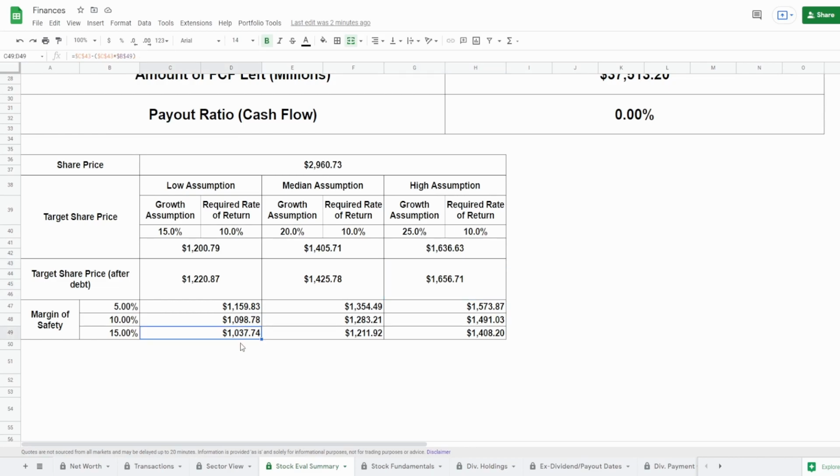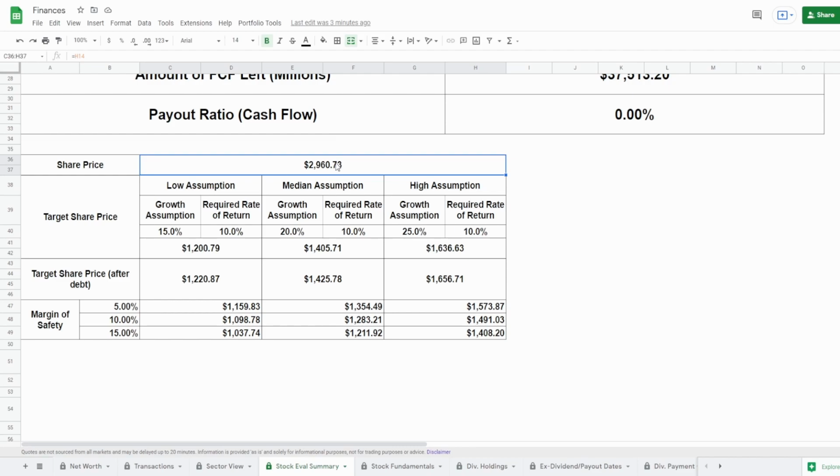So for the low assumption, we would like to buy between $1,037 all the way up to $1,159. For the median assumption, we would like to buy between $1,211 all the way up to $1,354. And for the high assumption, we would like to buy between $1,408 to $1,573. Guys, the current share price is $2,960. So this is very much overpriced.